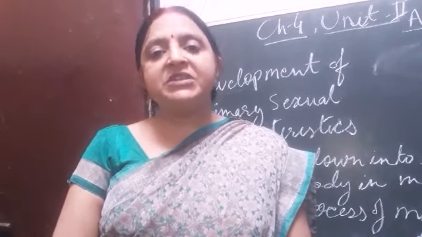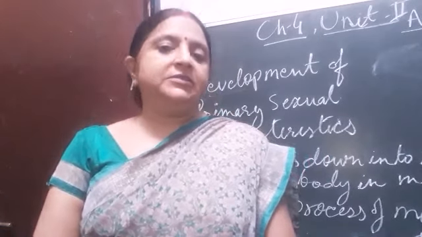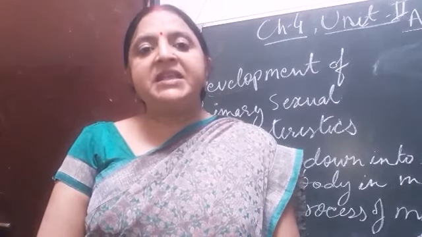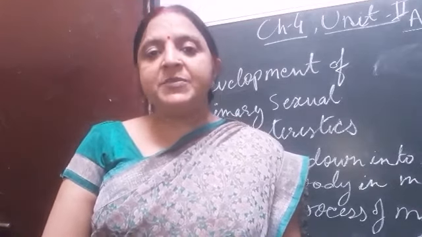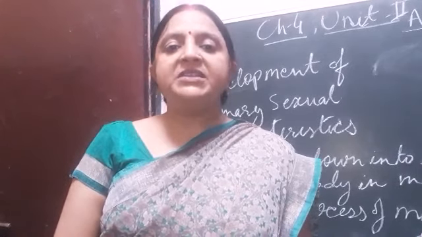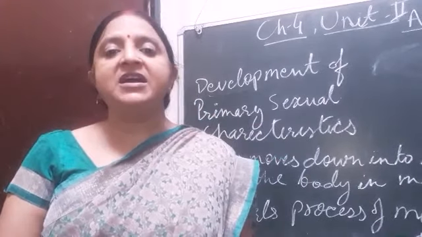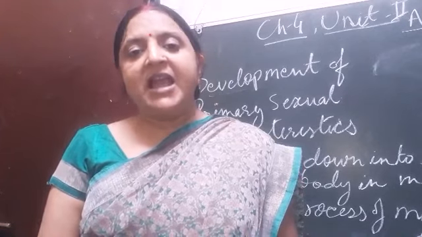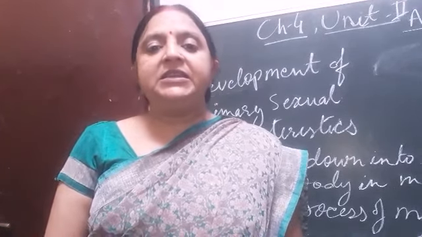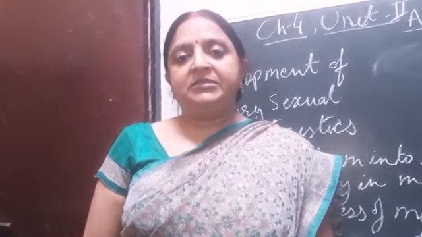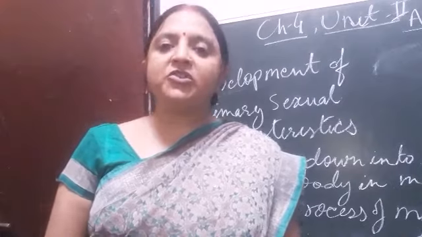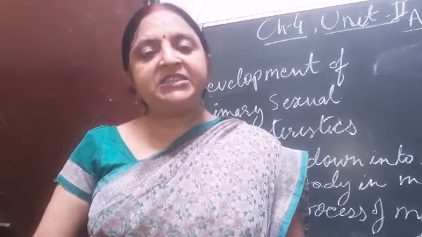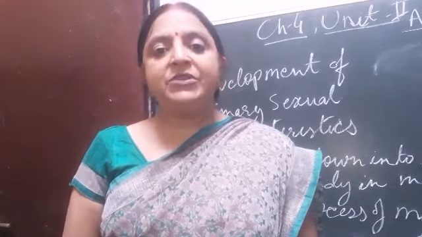We all know that humans and other animals are not capable of reproduction when they are born. Males have the reproductive organs testes and females have the reproductive organs ovaries, but they are in a dormant condition, meaning they are in a non-functional or inactive condition. The period when these organs take maturity for the process of reproduction is called puberty, and this phase of life is called adolescence.